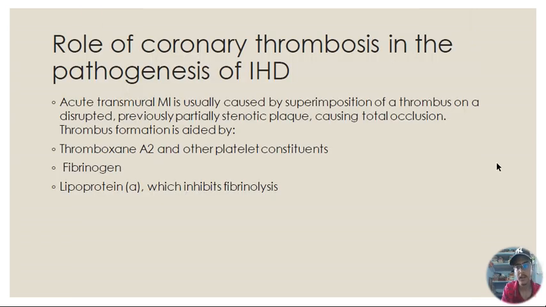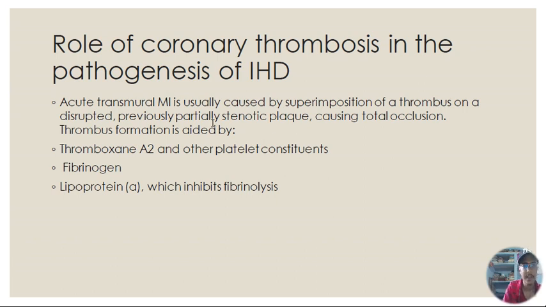Now, the second dynamic complication that we have seen, which results in the clinical syndromes of IHD, was the thrombosis. Now we will see what the role of coronary thrombosis is in the pathogenesis of IHD. Okay, the acute transmural myocardial infarction is usually caused by the superimposition of a thrombus on a disrupted, previously partially stenotic plaque, causing total occlusion.